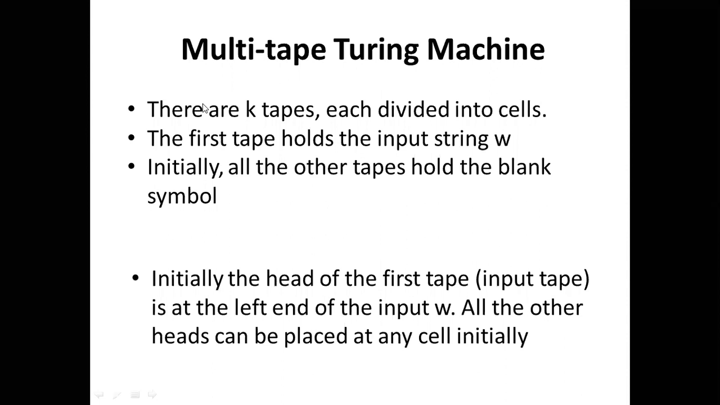Now in the multi-tape Turing machine, there are k tapes. Say k is three tapes, and each of these is divided into a number of cells. The first tape holds the input symbols. So the input is w.